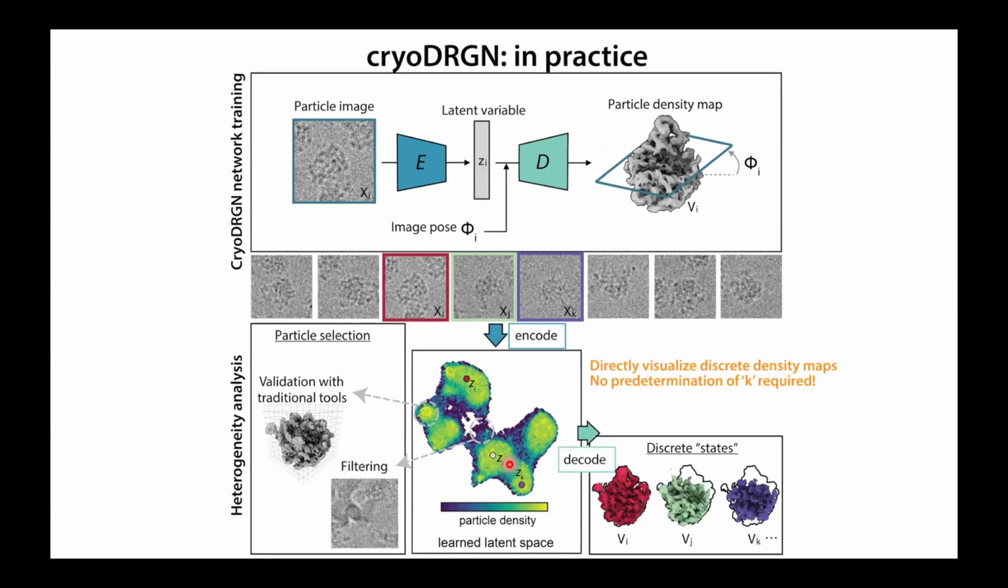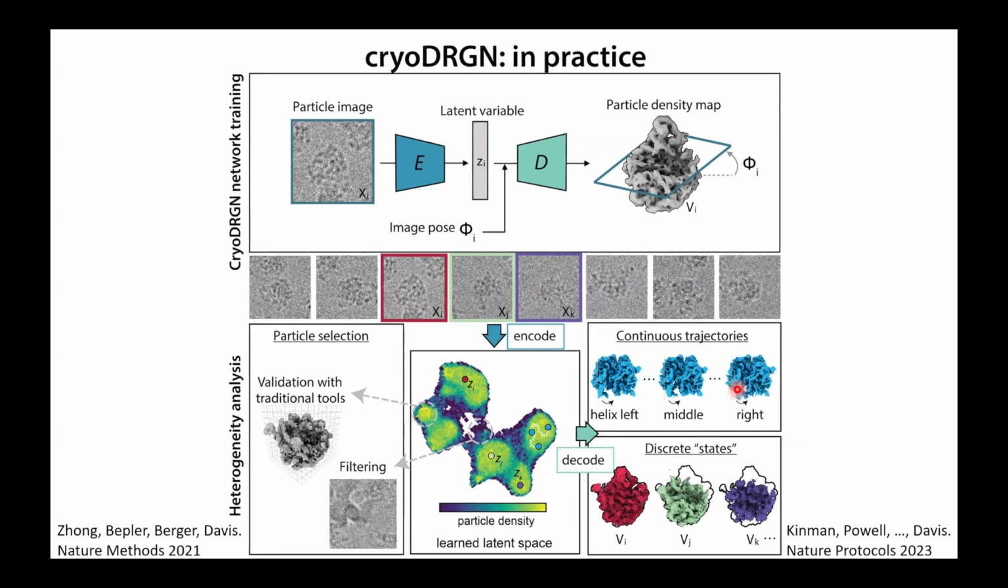Of course, you can use the neural networks to generate density maps, and you can do that by sampling discrete states. Notably, you don't need to predetermine how many states you expect to see. You can just sample wherever you like. And you can further use that feature to walk along the data manifold, generating structures as you go, which helps you see continuous trajectories.